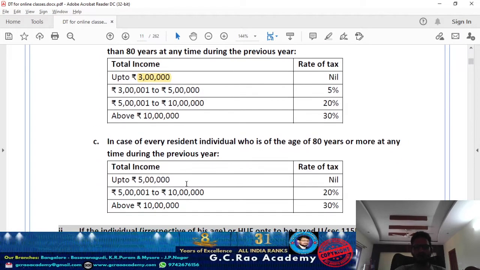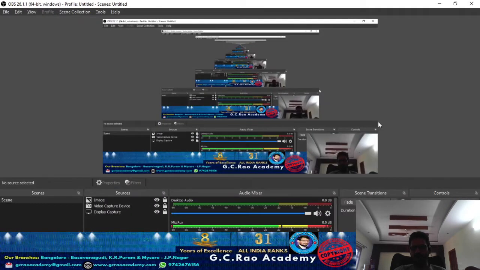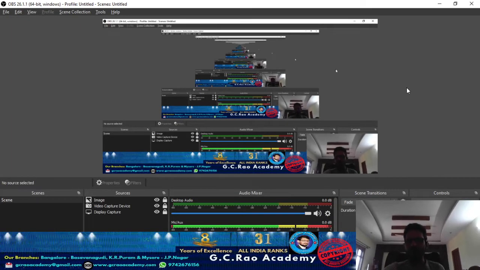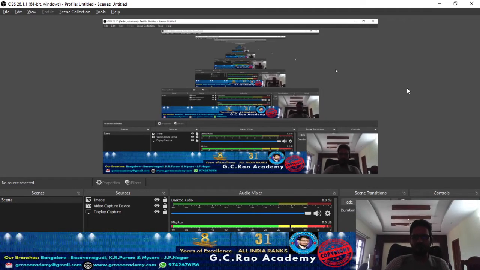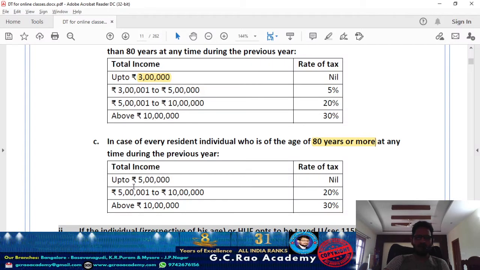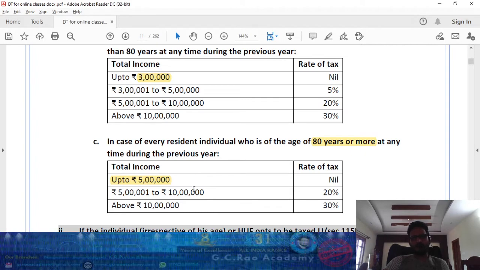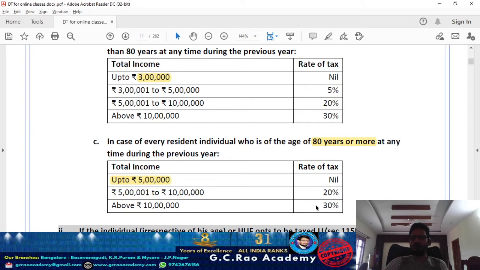And in case the assessee attained the age of 80 years or more at any point of time during the relevant previous year, 80 years or more means a very senior citizen. For a very senior citizen, the rates of tax are these: a slightly higher basic exemption, up to 5 lakh rupees is the basic exemption, and 5 lakh to 10 lakh will be straight away at 20%. Above 10 lakh is 30%.